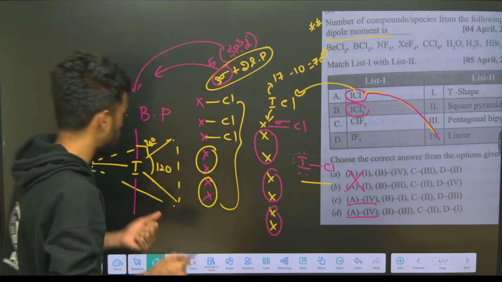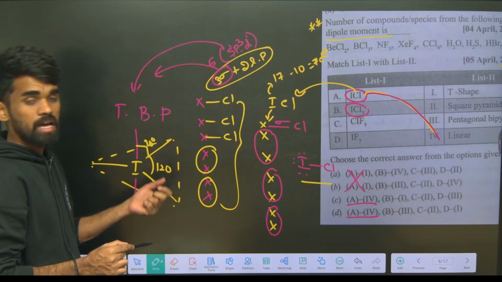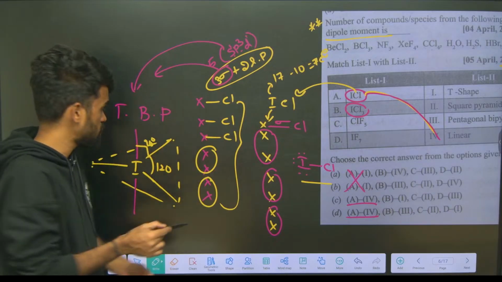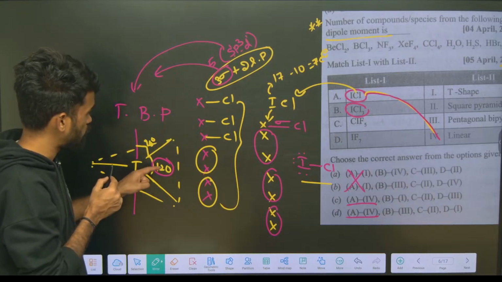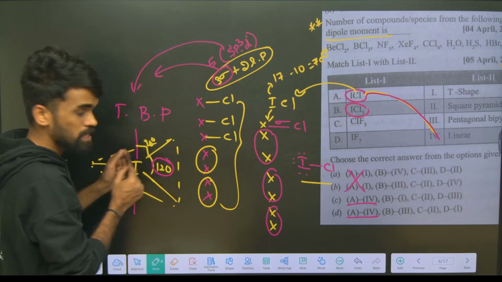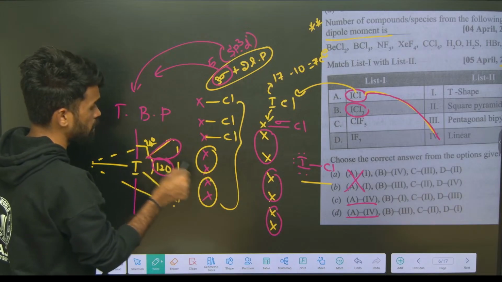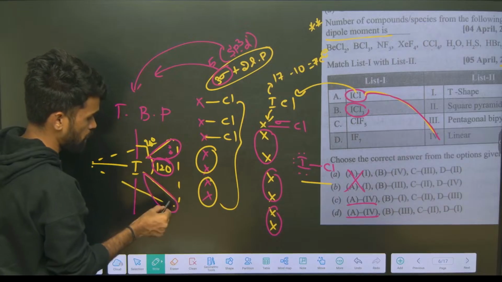Why in equatorial and why in these yellow lines? Yellow lines are called equatorial lines here. Why in this position? Because in order to avoid those repulsions, we need to place them with maximum angle. Maximum angle is here 120, here 90. So 120 is better, maximum angle. So place your lone pairs. How many are there? 2 lone pairs. Here 1 lone pair and here 1 lone pair, like this.